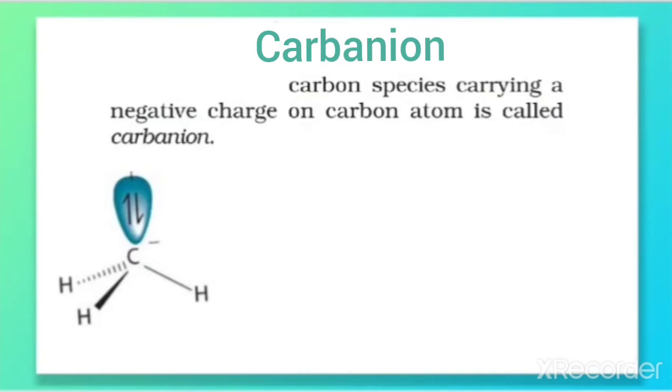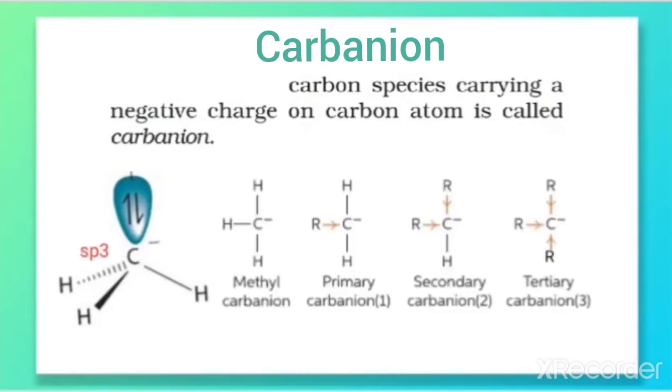Carbanions are further classified as primary, secondary and tertiary depending upon the number of alkyl groups attached to the negatively charged carbon. If there are 3 alkyl groups directly attached to the negatively charged carbon, then it is called tertiary, also represented as 3 degree.